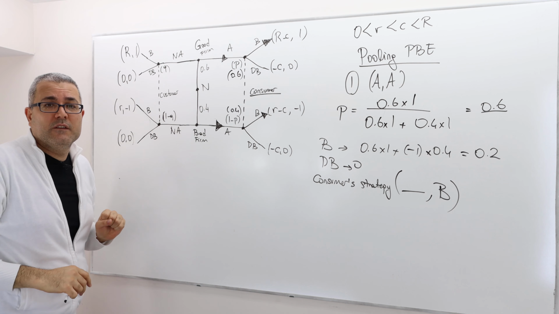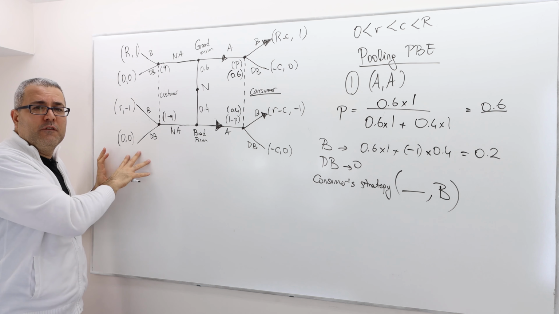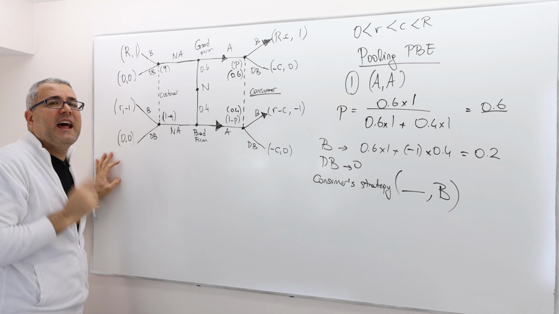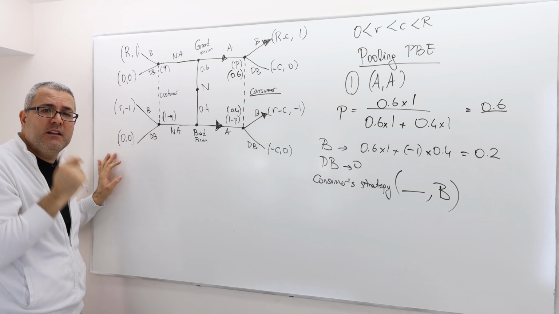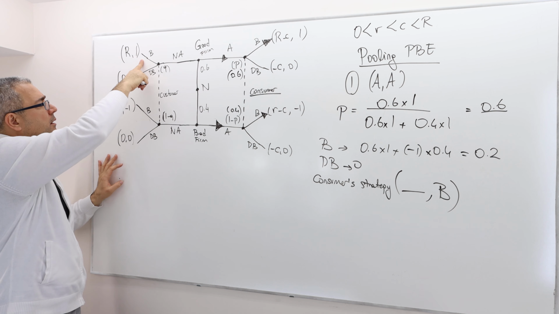Here, what is she going to do? I cannot calculate the payoff of the consumer here without knowing Q, because it depends on Q. If Q is 1, the decision is simple: buy it.